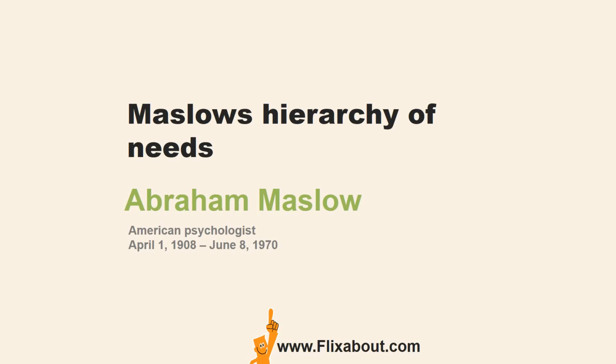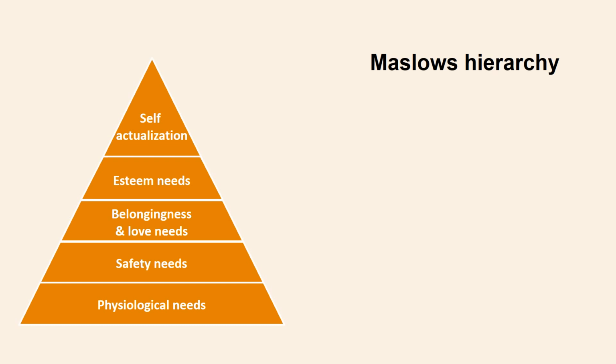Maslow's hierarchy of needs was developed by Abraham Maslow, who was a son of first-generation Jewish immigrants from Russia. His parents wanted him to be a lawyer, but he wanted to be a psychologist. The theory was proposed by Abraham Maslow in 1943 in a paper called A Theory of Human Motivation.